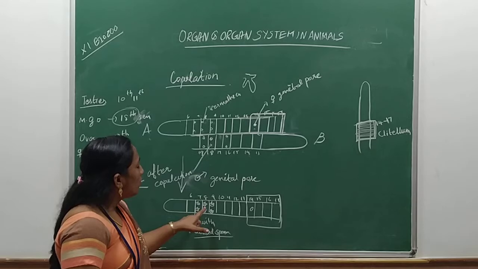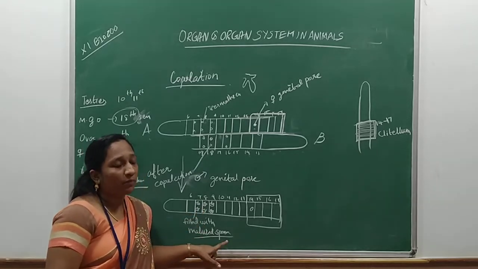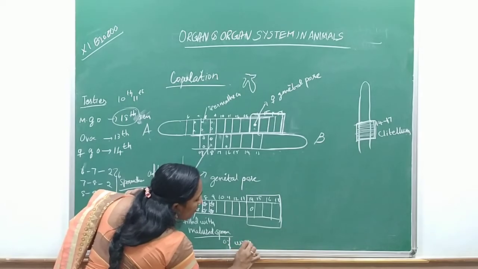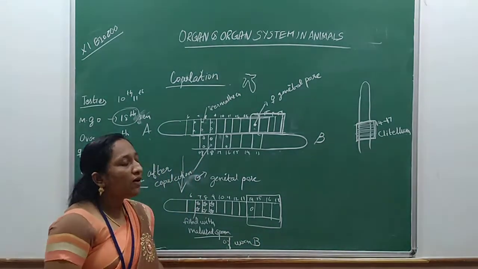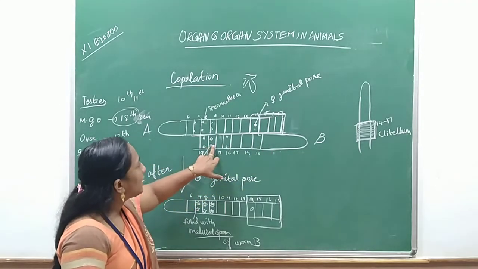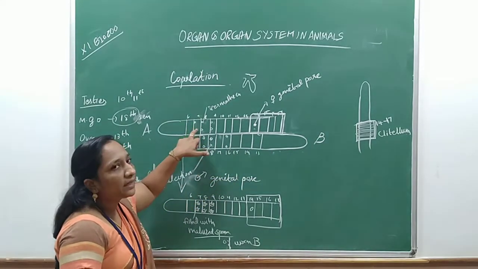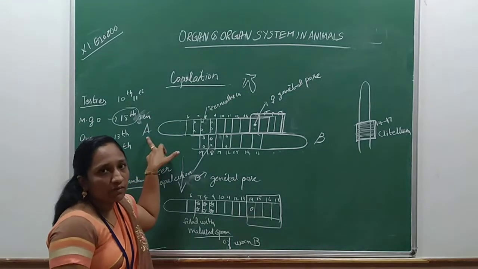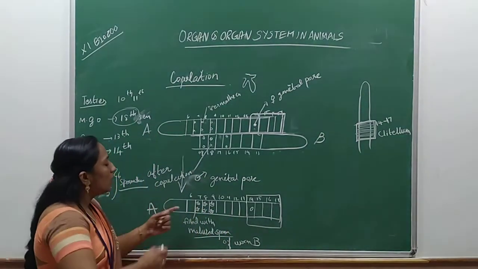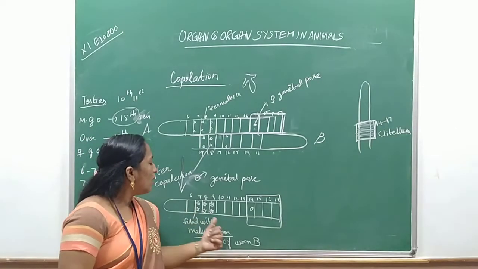Understood, children? Whose sperm? Sperm of worm B. So worm B has filled its male gamete inside the spermatheca of worm A. Now worm A is filled with the sperms of worm B.